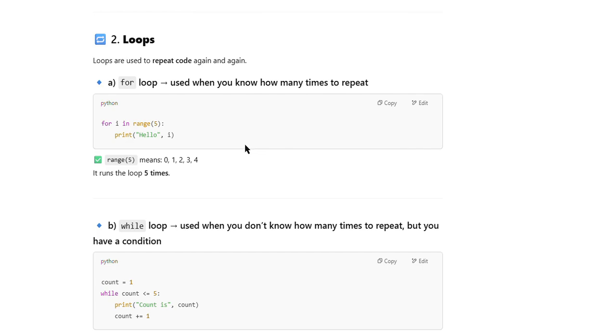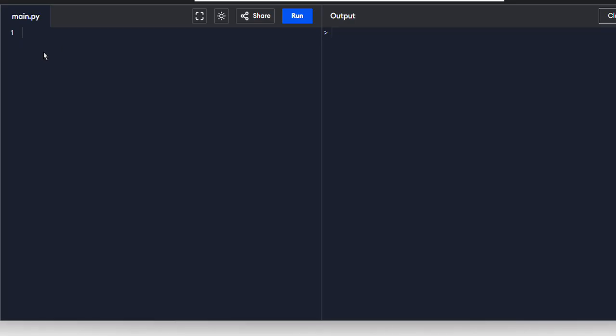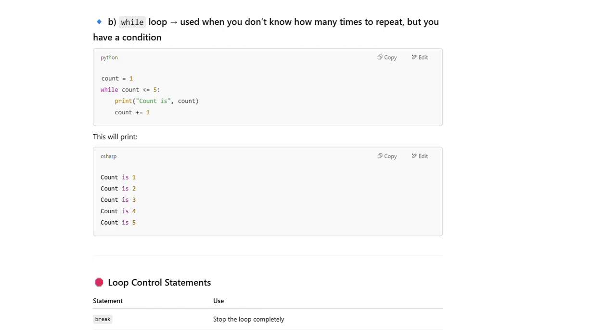Now copy the code and run this. Paste the code here, run this. See here, it has been executed 5 times. Hello, 0, 1, 2, 3, 4. So this is the way we can use a for loop.